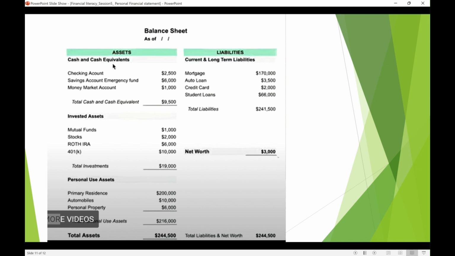So like stocks also, if you sell your shares, how much you're going to get per today's rate. So we have to put those figures here. So we calculate all our investments, and then we calculate our personal assets, such as the house we live in, like the principal house. So we have to see how much is the bank loan, and then what's the sell price.